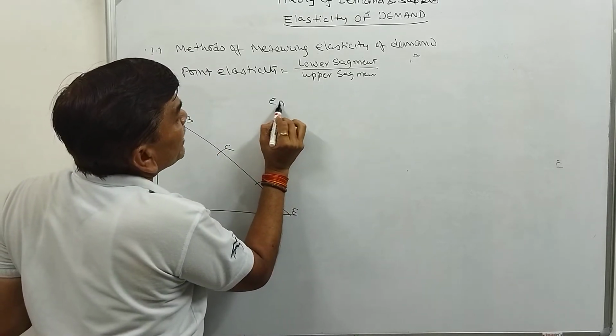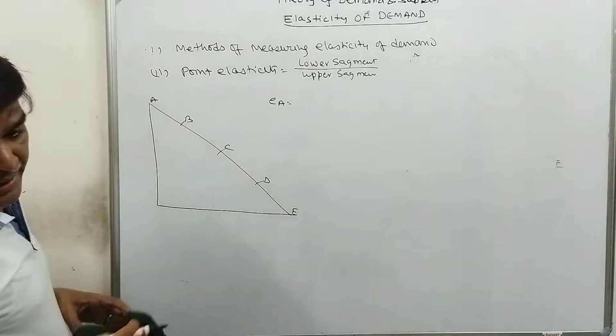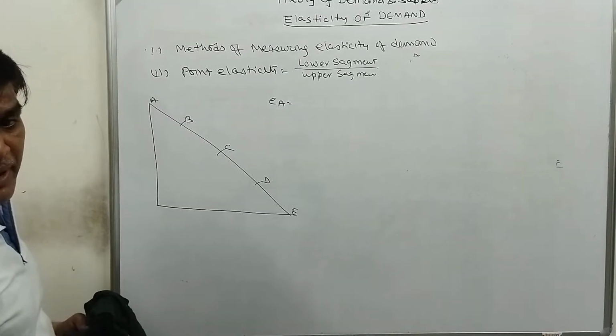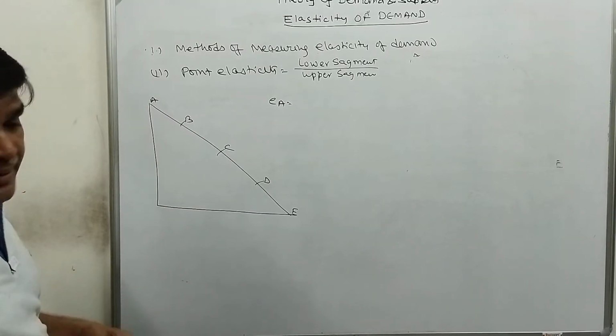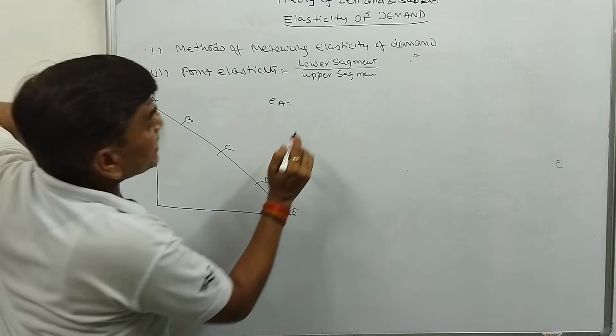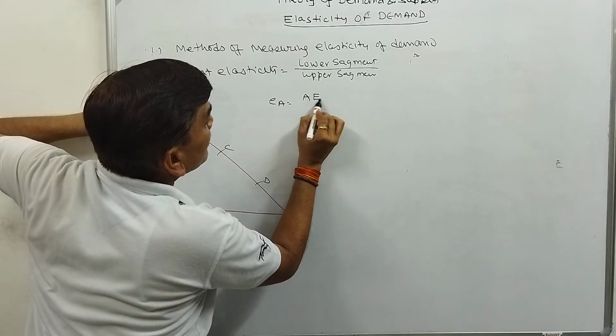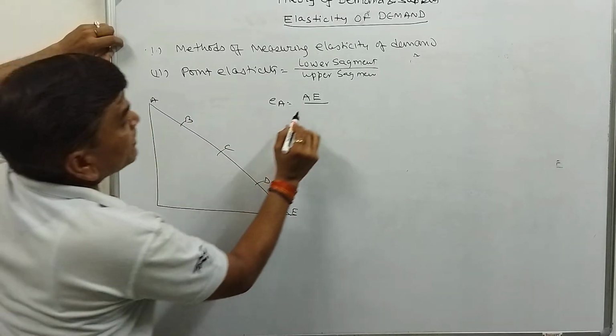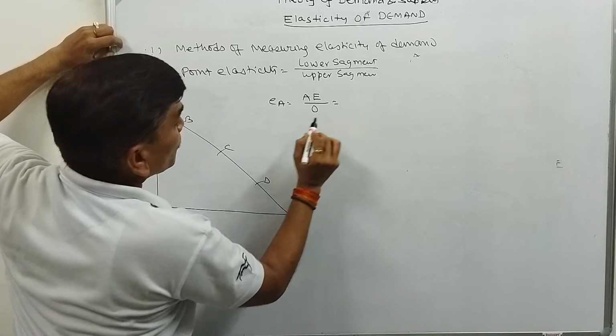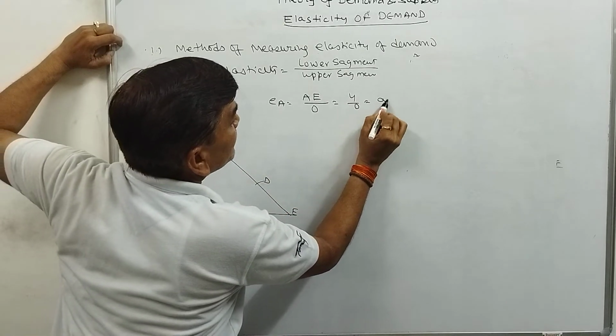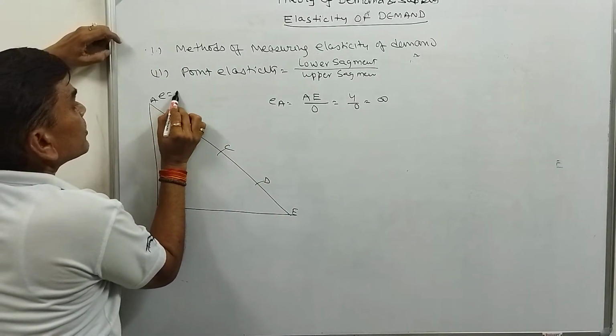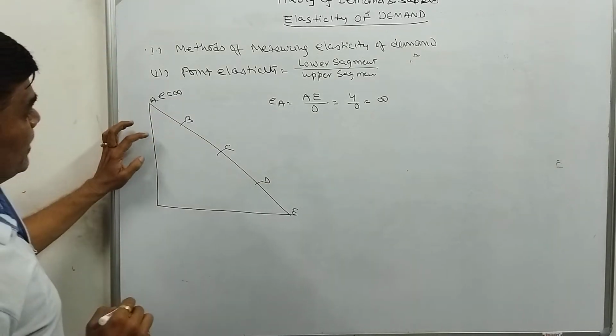So elasticity on A point. If we want to measure the elasticity on A point, lower segment is A, divided by upper segment, there is no upper segment, 0. So 4 divided by 0, that is infinity. So elasticity on this point is infinity.